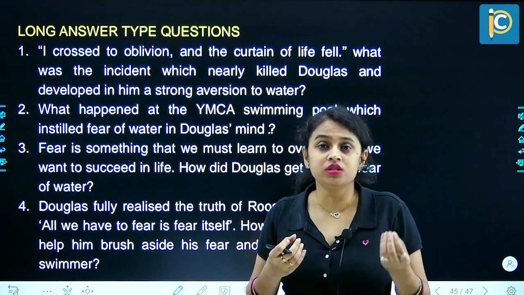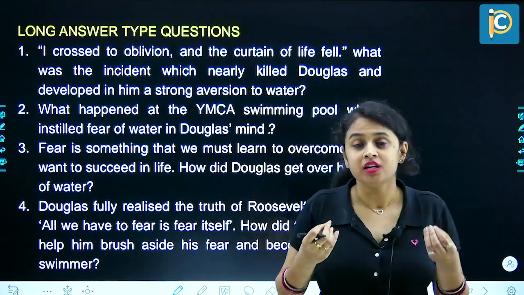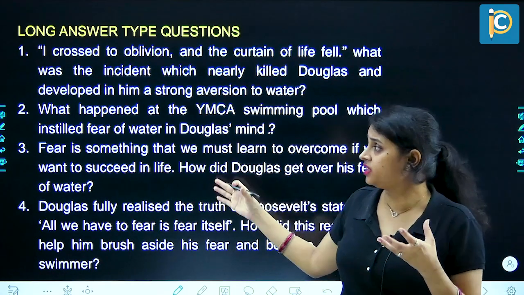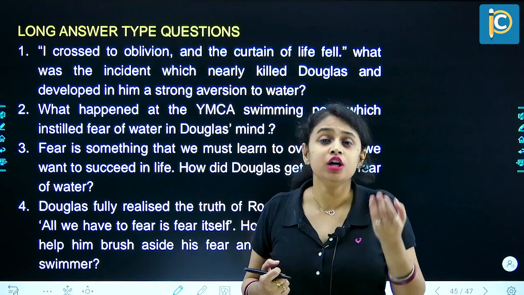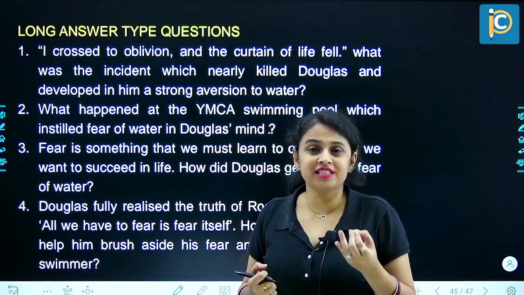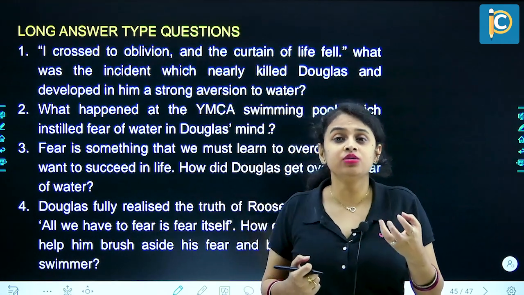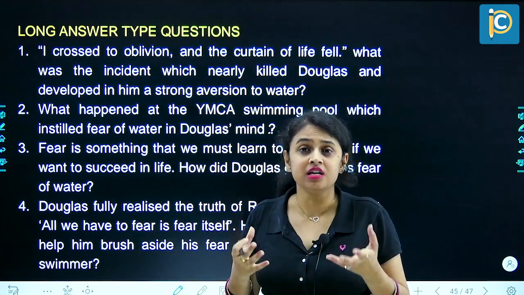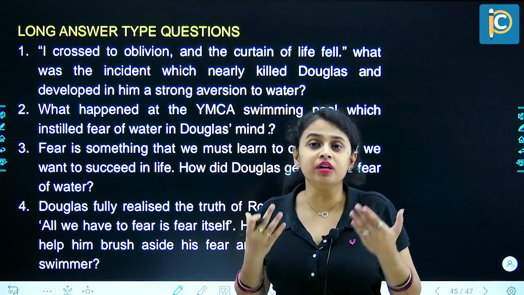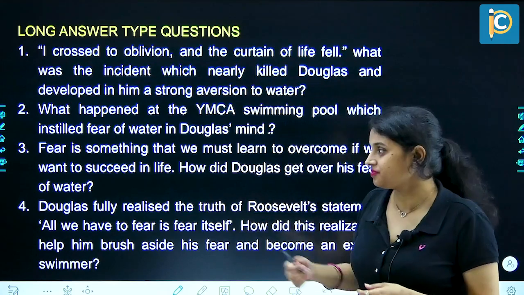He became a good swimmer, and he actually overcame his fear. And so it is very important that even if we are fearful of something, we should at least try to overcome it, to enjoy the other things in life. Because if we have fear, then it is restricting us, it is stopping us from doing many things. But if we try to overcome it, we will become more refined, we'll become more confident.